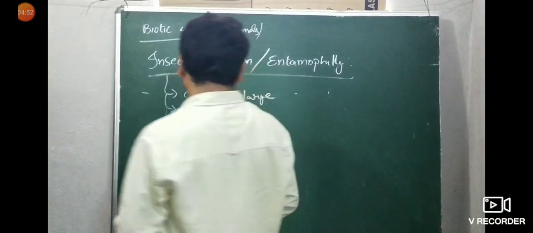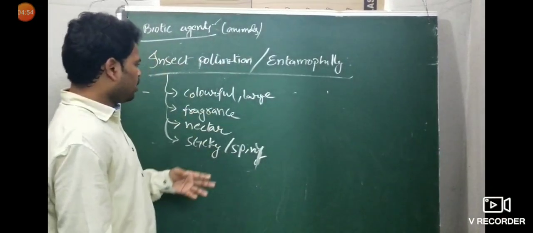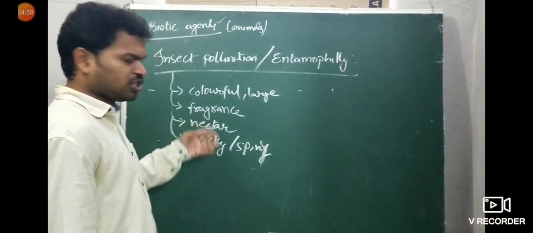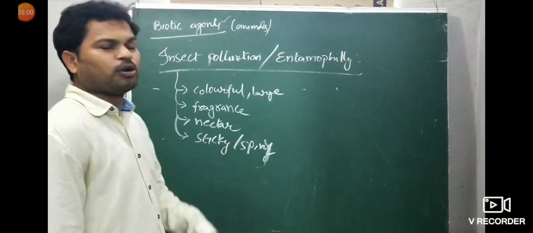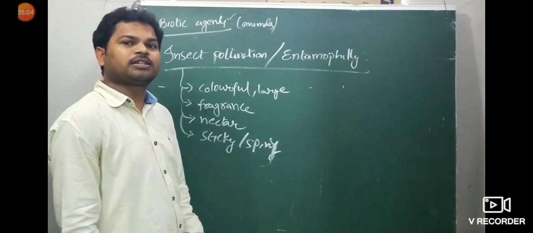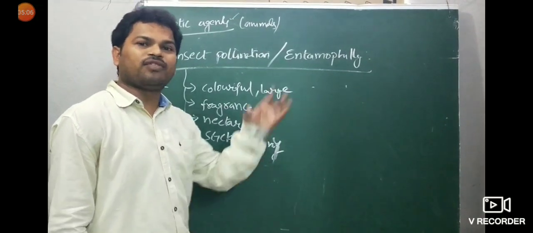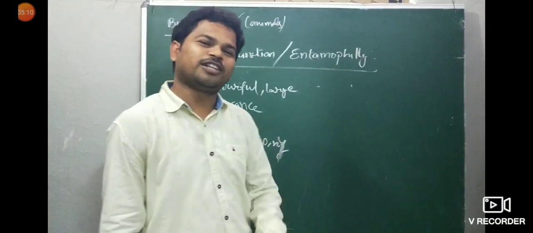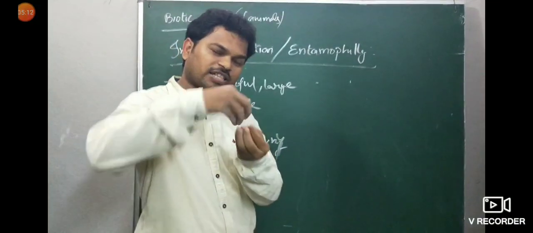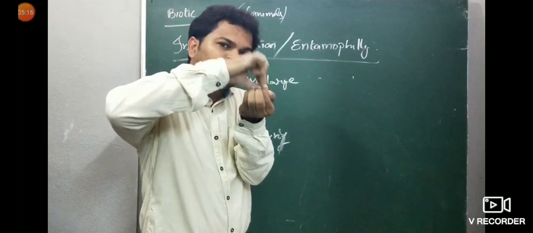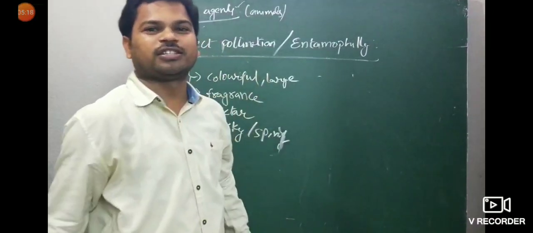Now come to insect pollination. These are colorful, large flowers with fragrance, rich in nectar, with sticky or spiny pollen grains. Sir, if large flowers easily attract, then for small flowers, what is the position? The small flowers are packed in an inflorescence. Look, this is an inflorescence. Small flowers are packed in an inflorescence.